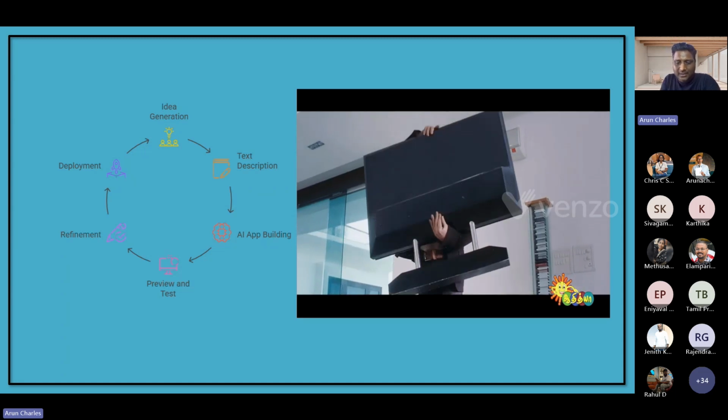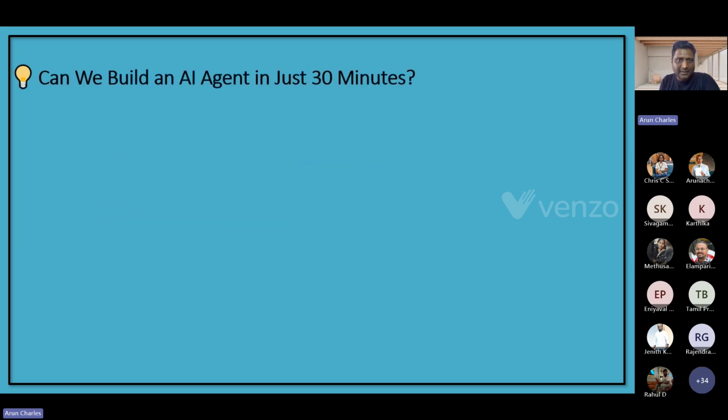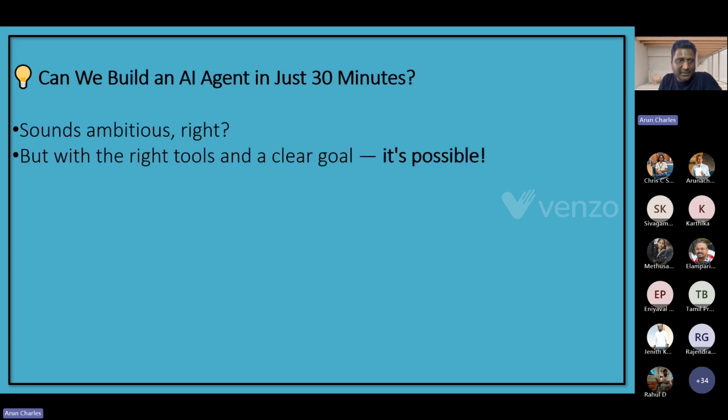So we are going to see all these things and how to manage them, right? Now this session is not only to tell you what vibe coding is. We are now going to try it in this session. Do you think that we can build an AI tool in just 30 minutes? I think yes, we can do it, but only with the right tools and a clear goal. As I said, we need to be clear with our goal, okay? And we have to challenge ourselves. Yes, we have to try to do it within 30 minutes.